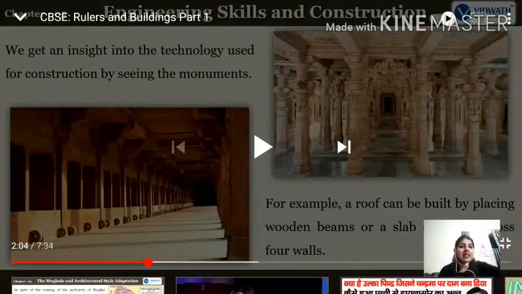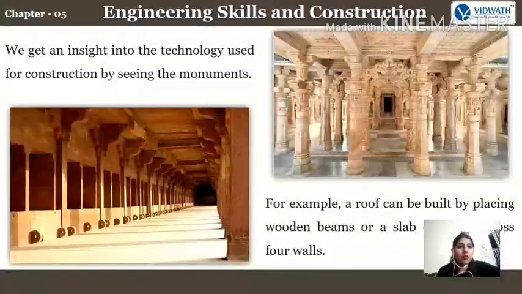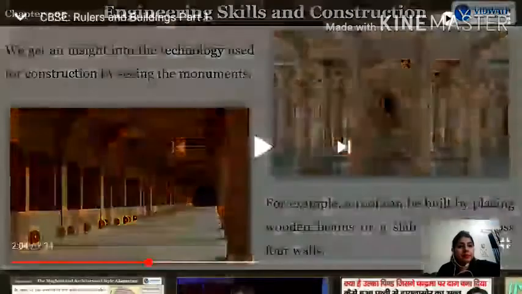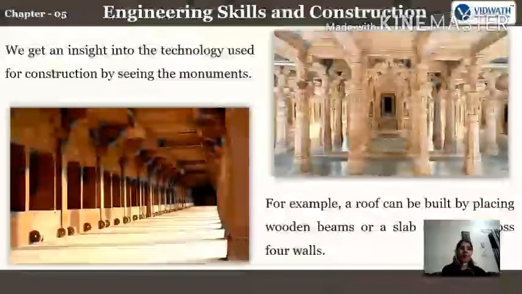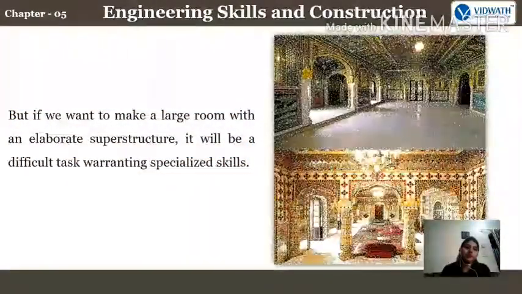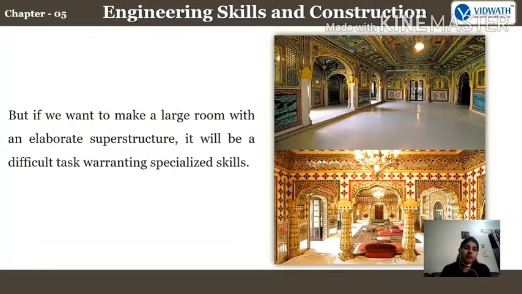You can see these are the wooden beams, these are the wooden beams on the top also, and these are the vertical slabs, and on top also some wooden beams are there. So these are the types of construction during that time. 4 walls. But if we want to make a large room with an elaborate superstructure, it will be a difficult task warranting specialized skills.